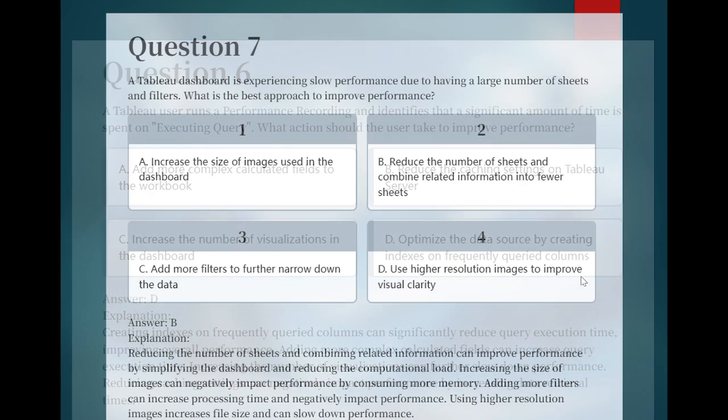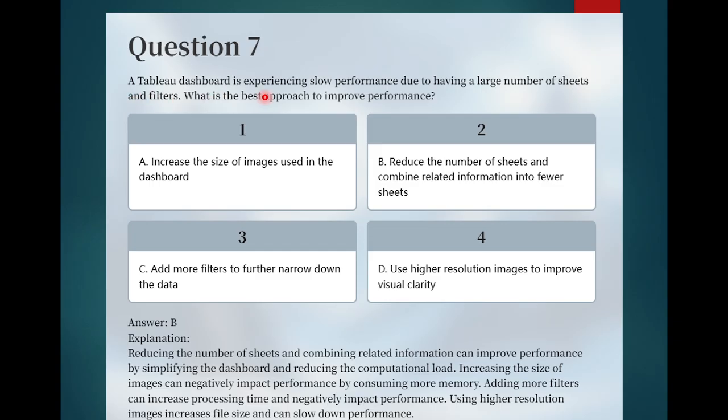Moving to the next question. A Tableau dashboard is experiencing slow performance due to having a large number of sheets and filters. What is the best approach to improve the performance? So your answer is B. Reduce the number of sheets and combine related information into fewer sheets.